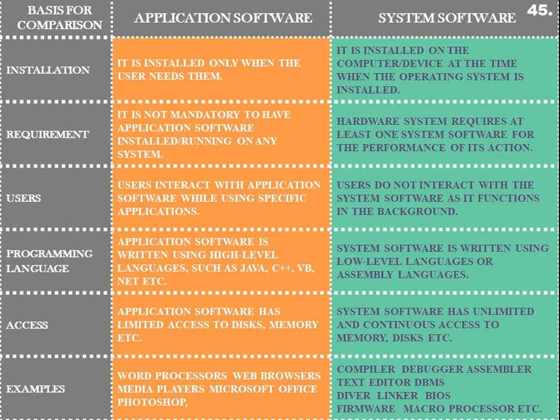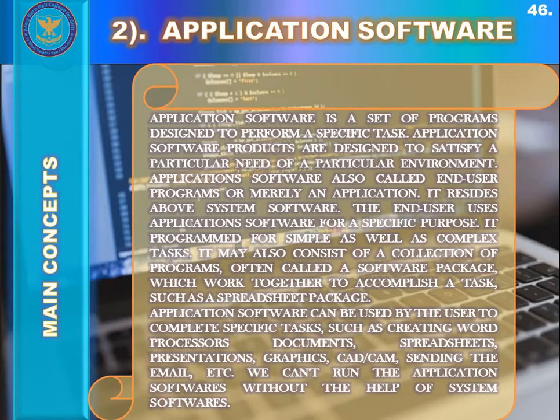MS Office includes further softwares like MS Access, MS Excel, MS Word, MS Outlook, MS Project. These are all types of application software. While device drivers, operating systems, utility programs, and language translators like compilers and assemblers are part of system software. So we are done with the differences between system software and application software.